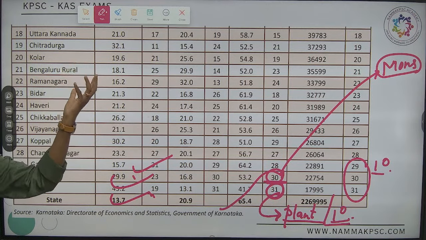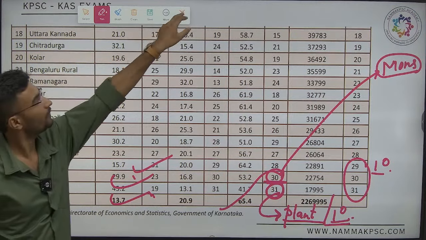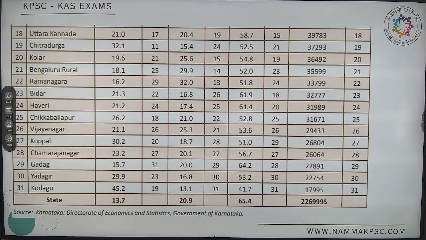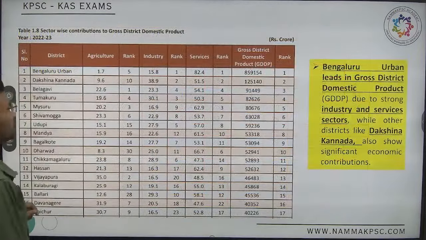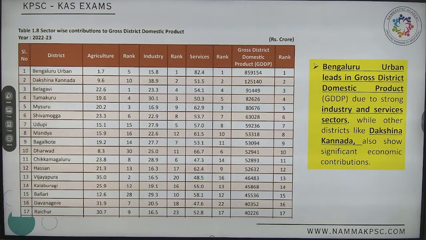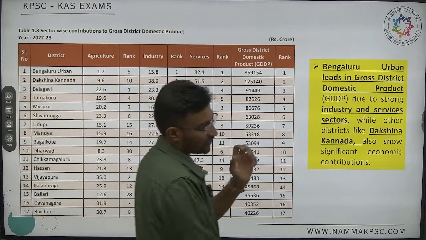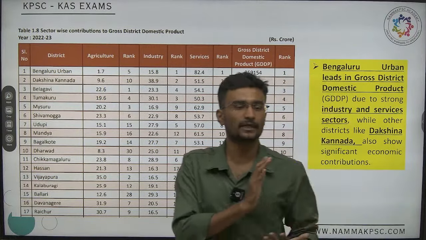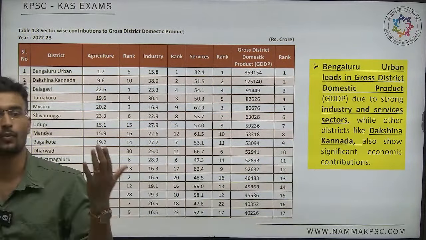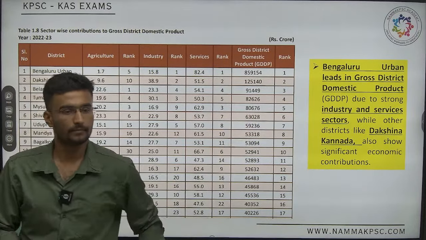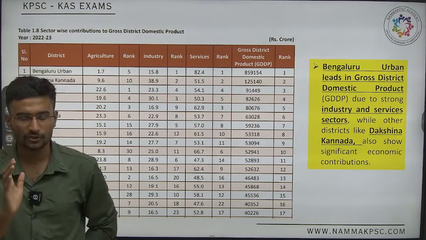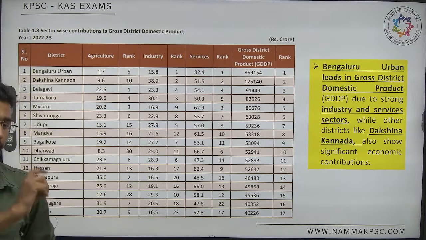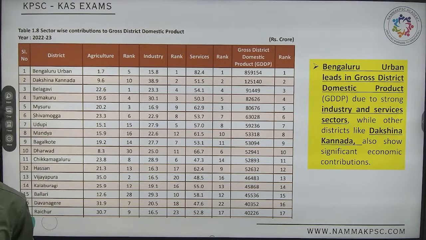Okay now, yes, questions. As simple a question as that. First and foremost, which state has been ranked the highest with respect to overall? It is Bangalore Urban. Which has been ranked highest with respect to industry? Bangalore Urban.